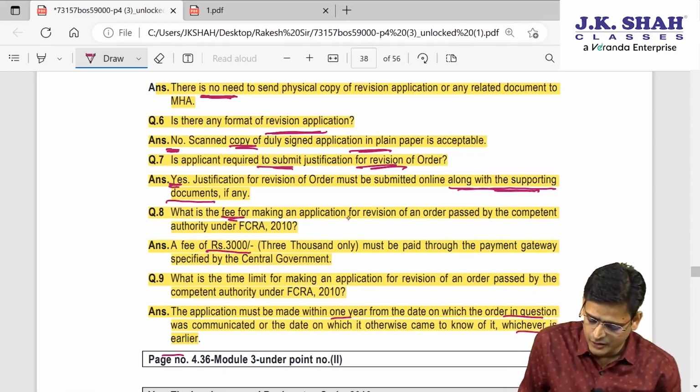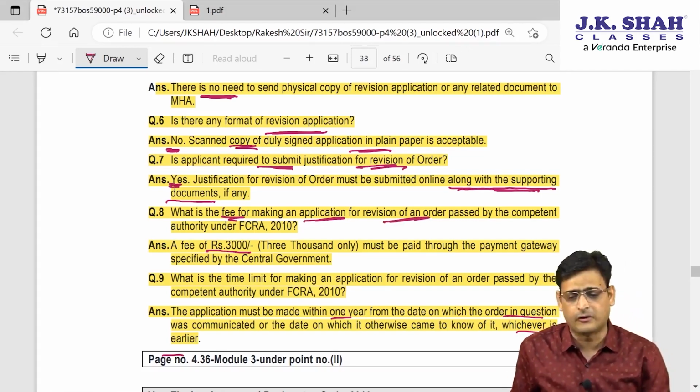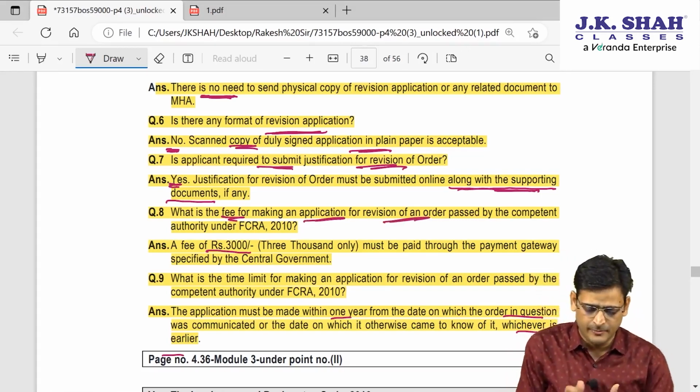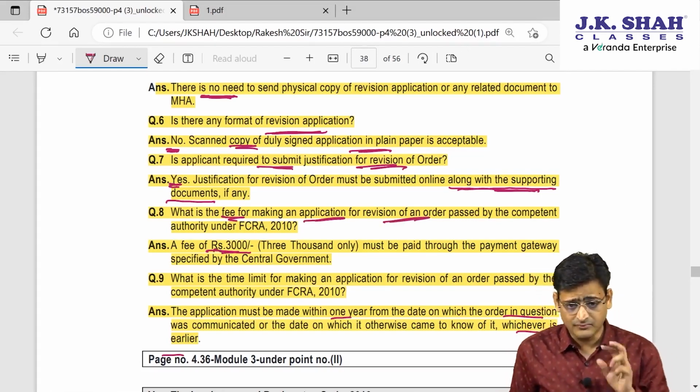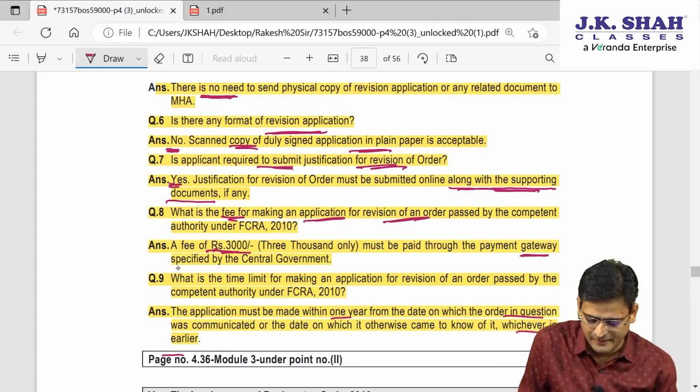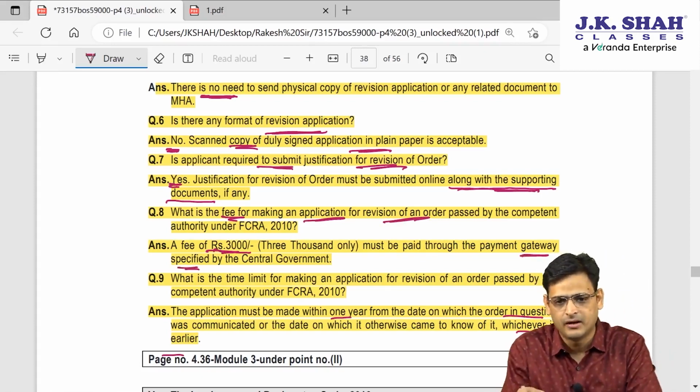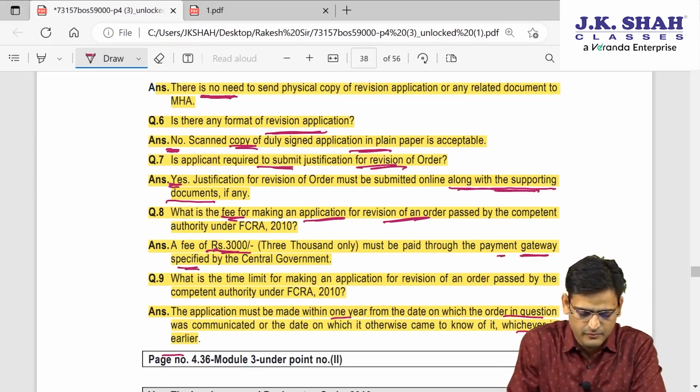What is the fee for making an application for revision of an order? The fee will be rupees 3000, and that will be paid through the payment gateway specified by the central government.